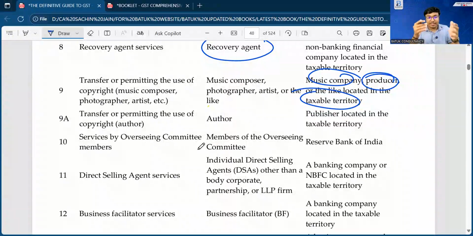If you are checking the books of accounts of any music company or producer and you find such type of expenditure, in that case, yes, you have to ask that, sir, you have paid this amount to a music composer, you have availed the services of a photographer, then pay the RCM.